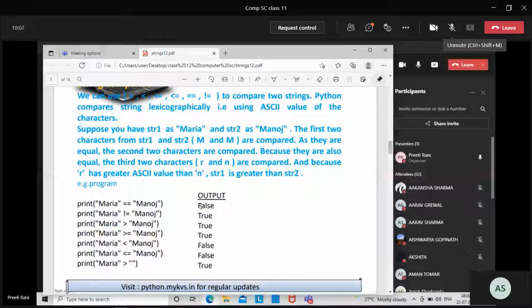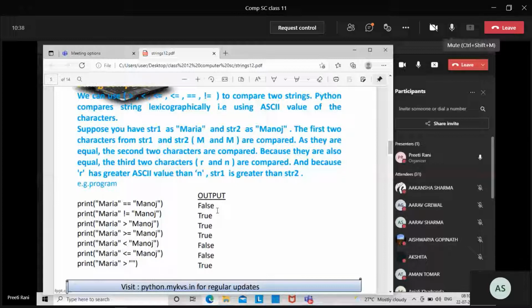Okay, in the last class we discussed that Maria is equal to Manoj. Why is the statement false? Who will tell me? In the print statement, Maria equals Manoj is written there. There are two strings. First string is Maria and second string is Manoj. But the output is false. Why? Arav Sharma.